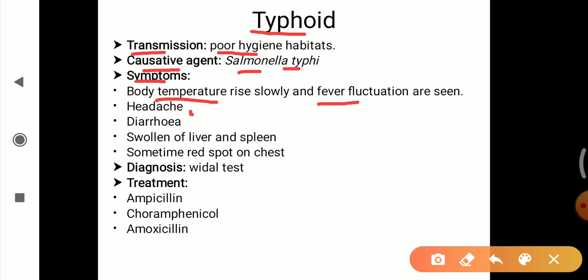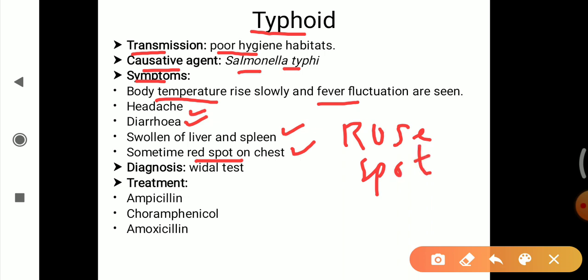Then headache, diarrhea, swelling of the liver and spleen. Sometimes a red spot on the chest is also observed. Generally, what happens is that sometimes people with typhoid fever develop a rash that is known as rose spot, a small red colored spot on the chest.